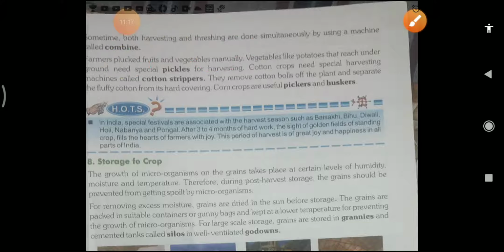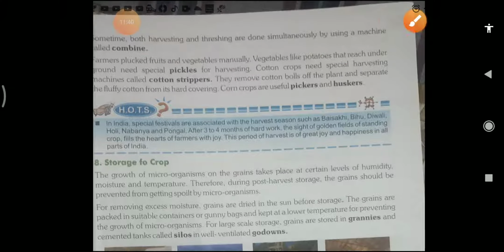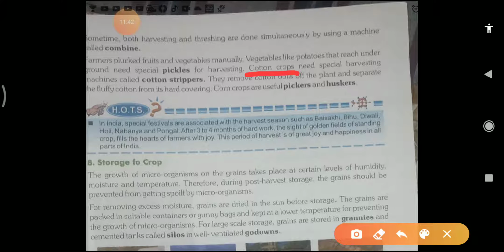Now, farmers pluck fruits and vegetables manually. Yes, farmers can take out the fruits and vegetables by hand also, and sometimes potatoes, which are present under the ground, need a special kind of picker for harvesting. Now the cotton crop, with the help of cotton strippers, is a kind of machine which helps in removing the cotton fluff from the cotton balls.